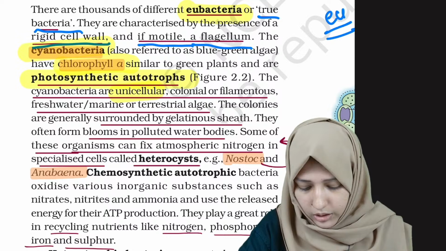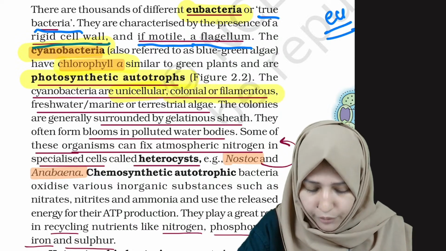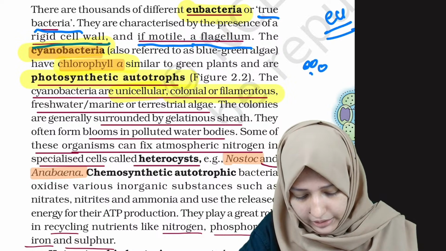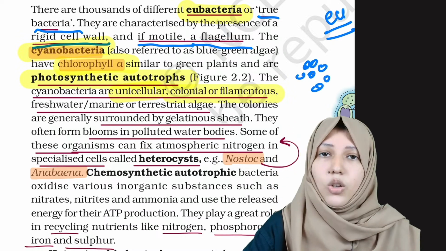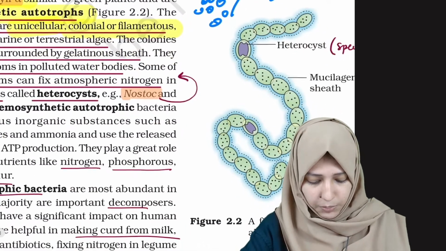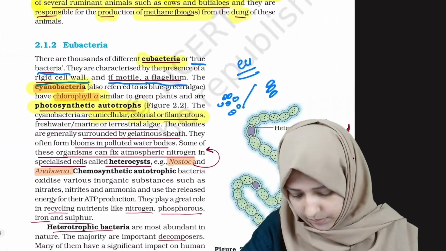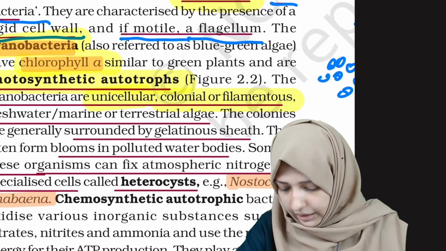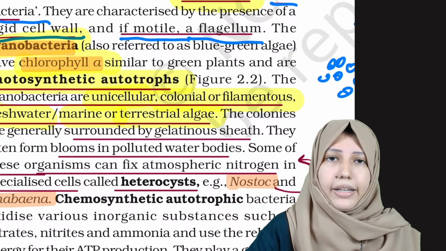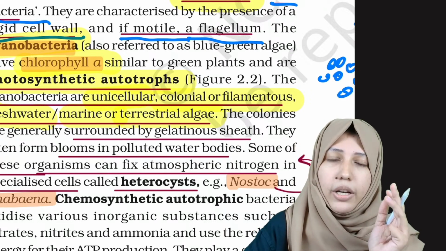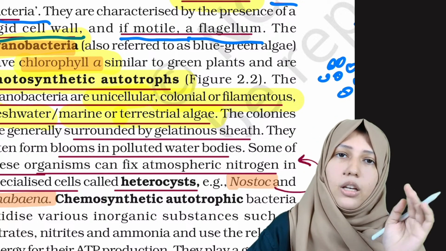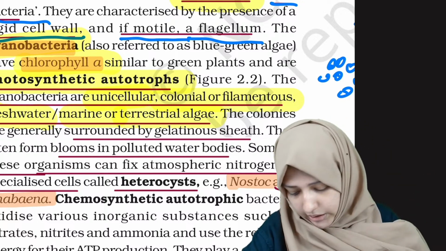They are unicellular, colonial or filamentous. Colonial means they can be aggregated in colonies, or they can be filamentous like this. As in this picture, they can be filamentous. Then they can be freshwater or marine or terrestrial algae. They can be unicellular, colonial, filamentous, freshwater, marine or terrestrial. All these points are important.